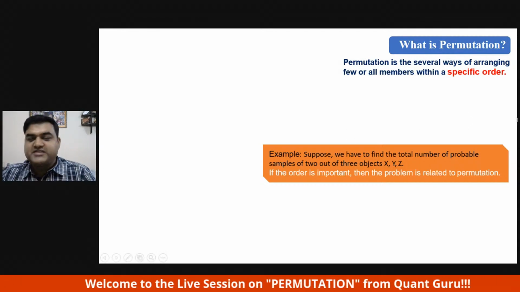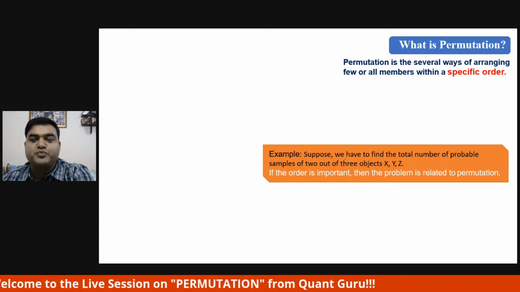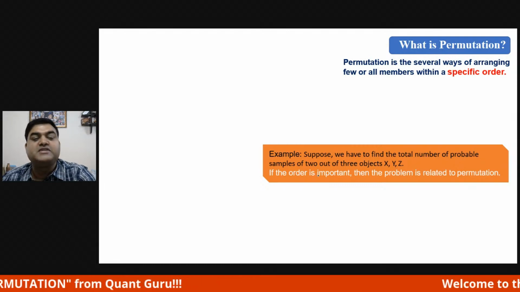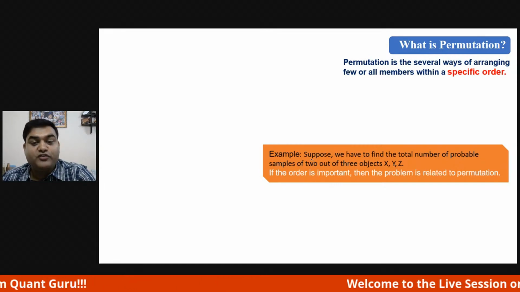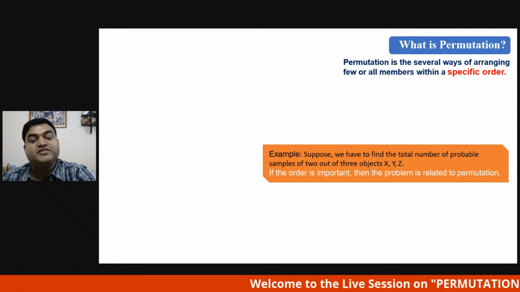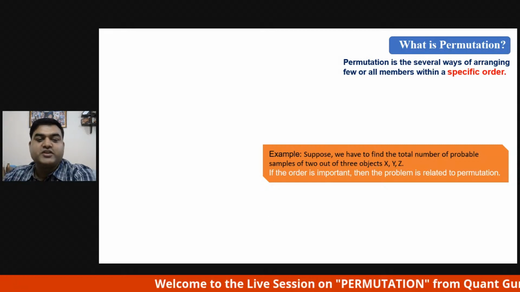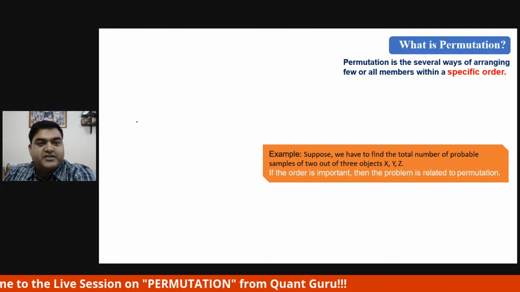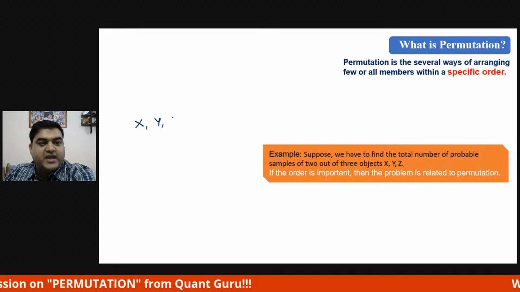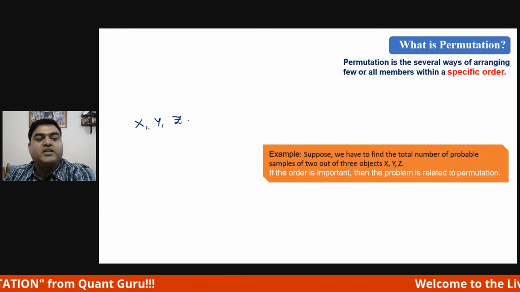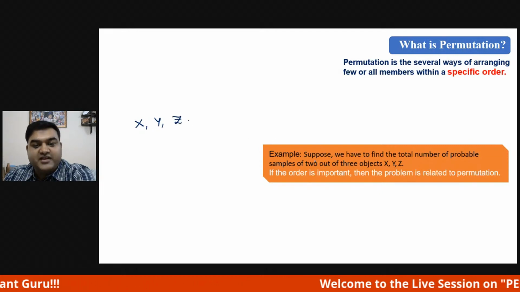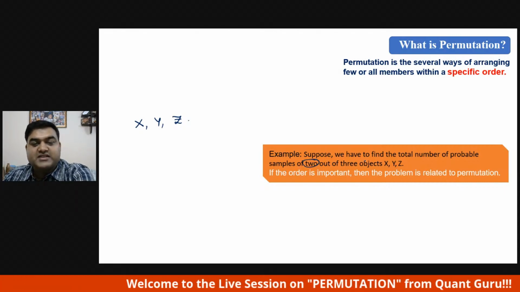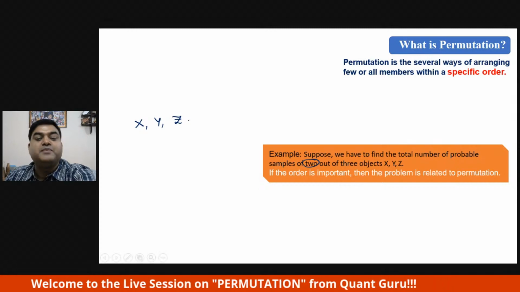Okay, let's see another example. What they have given as an example: suppose we have to find the total number of probable samples of 2 out of 3 objects. So 3 objects are there: X, Y, and Z. Out of 3 objects, we have to take any 2. They are asking us to find the probable samples.